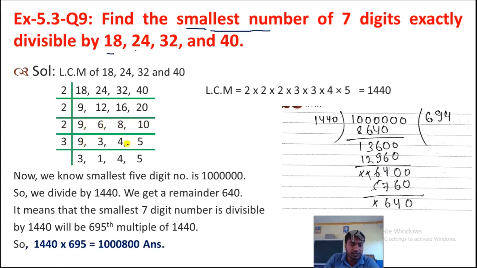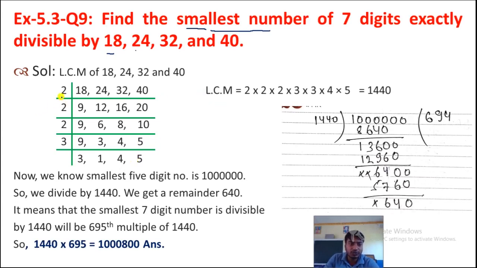2 3 is 6, 2 4 is 8, 2 5 is 10. Now it will go by 3. 3 3 is 9, 3 1 is 3. 4 we will write as it is, because this 4 we cannot divide by 3, and 5 as it is. Okay, so what will be the LCM?